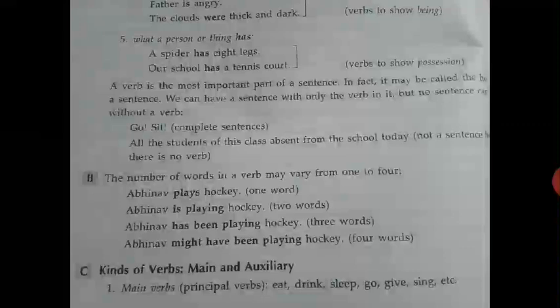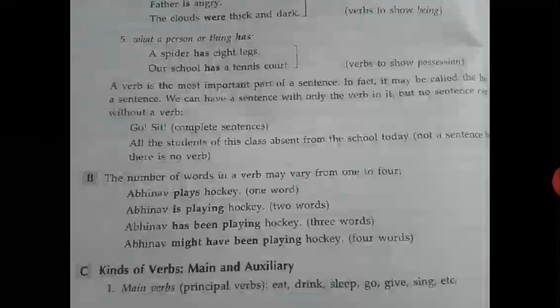So without a verb you cannot frame a sentence. Go, sit: these are complete sentences. Don't think that these are only verbs; these are also sentences. All the students of this class absent from the school today: not a sentence if there is no verb.